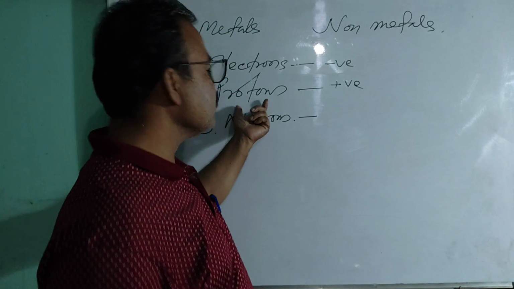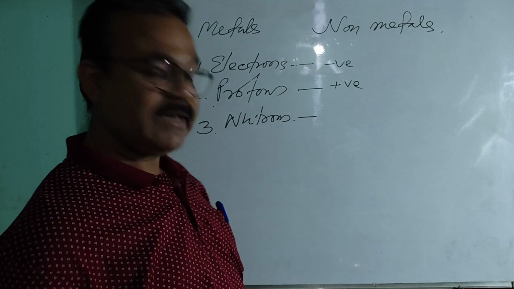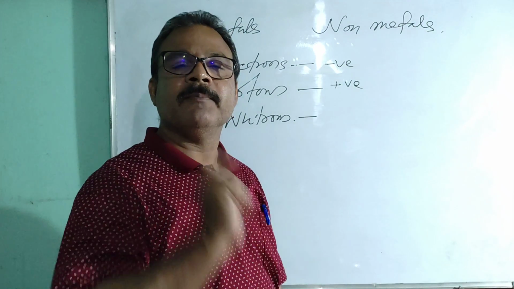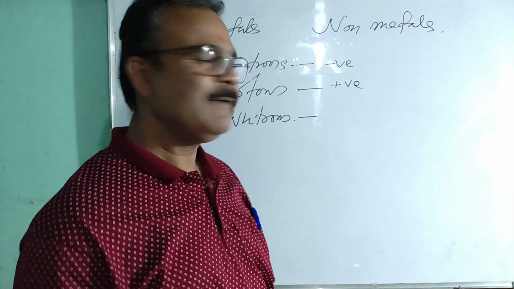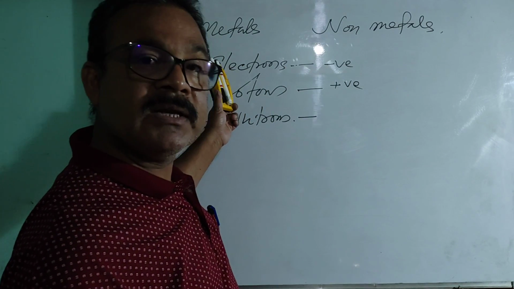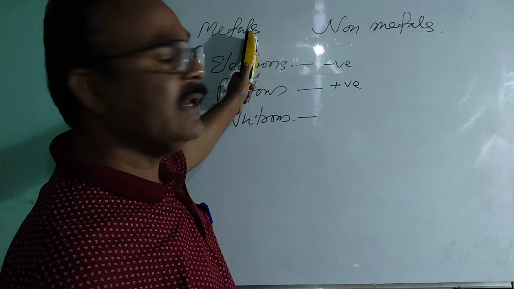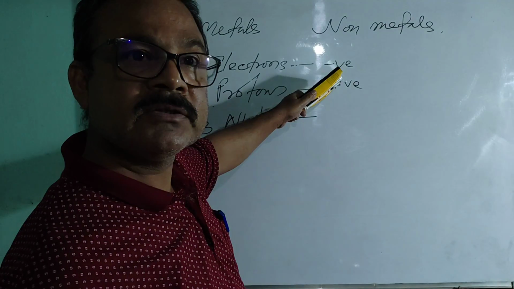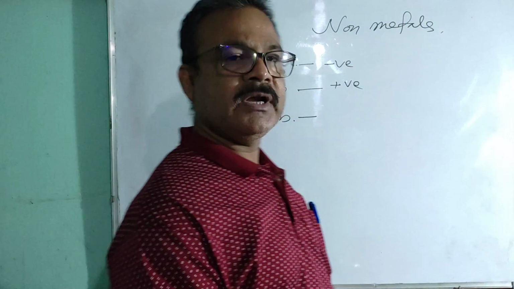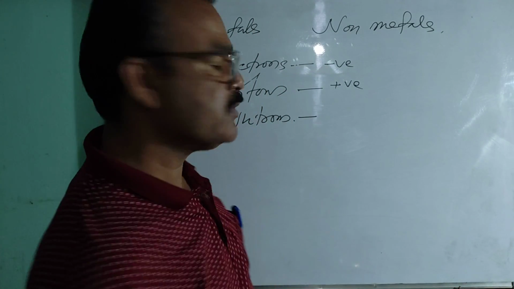Okay, and the protons are present in the nucleus. So we can say that the mass of the atom is concentrated at the nucleus of the atom. Okay, clear? Now again come back to our original question: why do atoms of metals release electrons and atoms of non-metals gain electrons? And to understand that, we should take some examples.